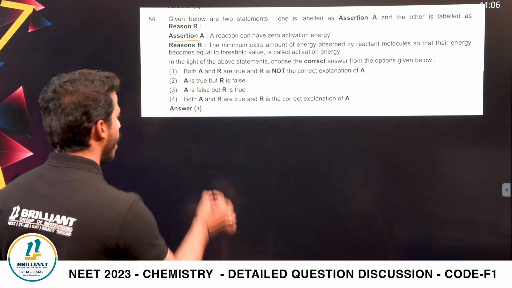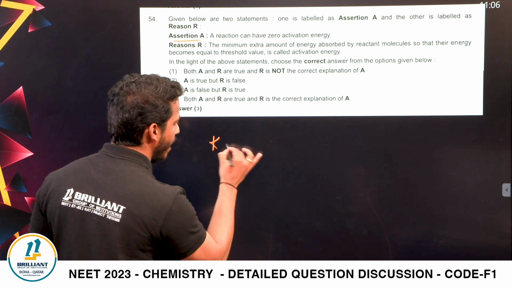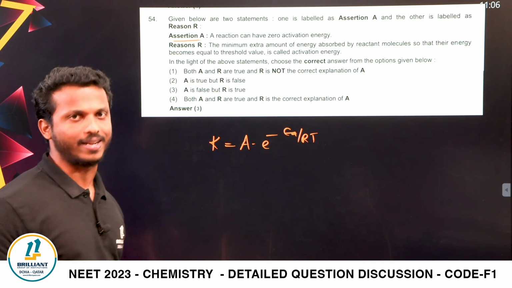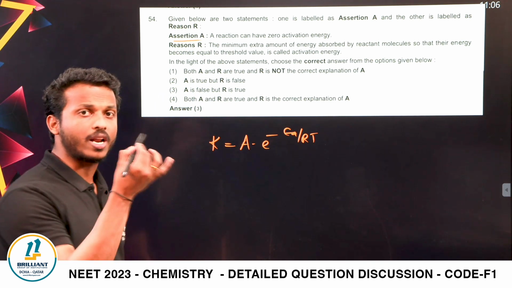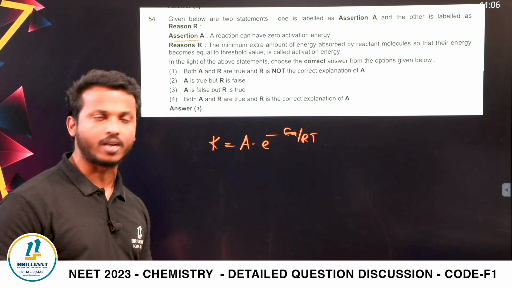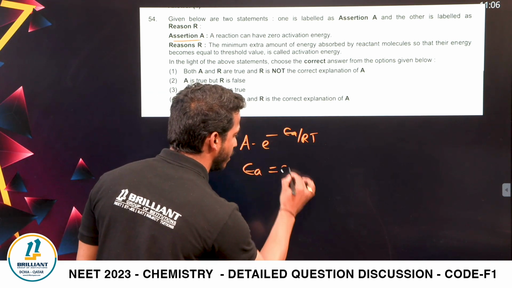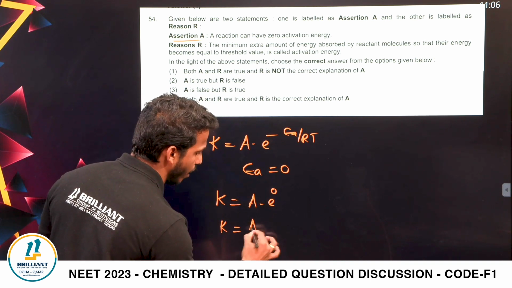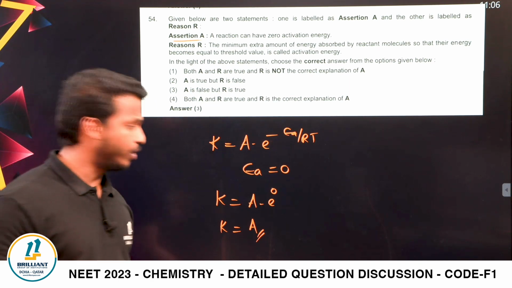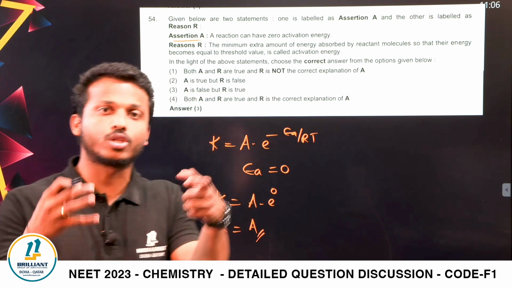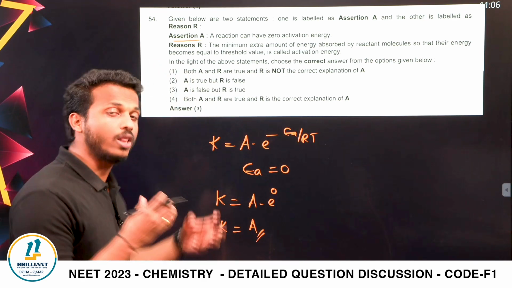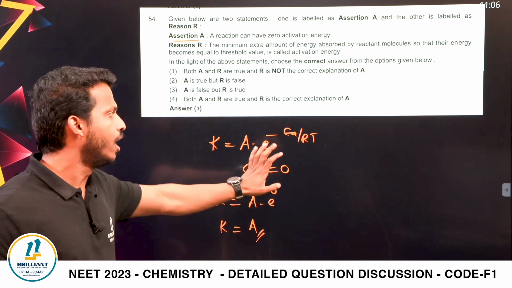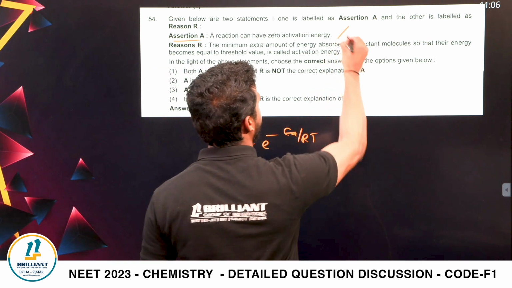Basically, it is wrong because according to the Arrhenius equation, K is equal to A into e raised to minus Ea by RT, from the chapter Chemical Kinetics. So, when rate constant is equal to Arrhenius factor into e raised to minus Ea by RT, if the activation energy is zero, what happens to this equation, dear all? A into e raised to 0, that is K equals A. Is it possible, dear all? It would mean all the collisions lead to the formation of products. No, not all collisions lead to the formation of product. Dear all, activation energy for a chemical reaction cannot be zero. So the assertion is false.